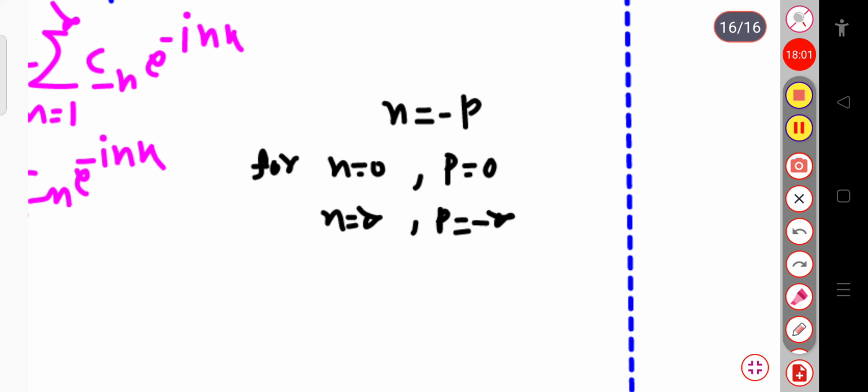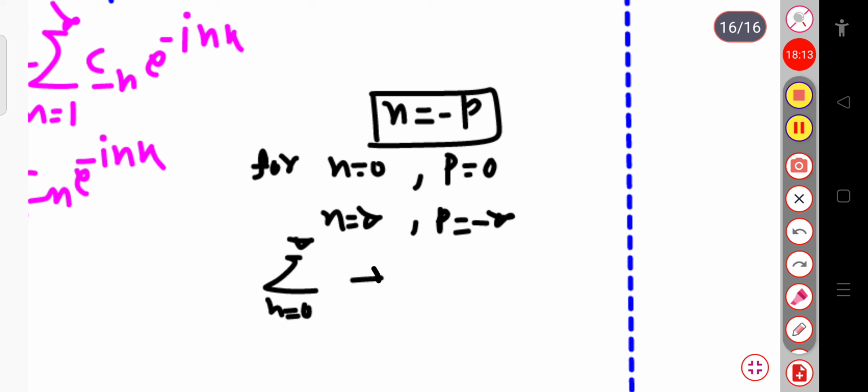Okay, so these are the limits. So when we consider the limit from n equal to 0 to infinite, it now becomes the sum over p equal to 0 to minus infinite. For n equal to infinite, the p value is equal to minus infinite.